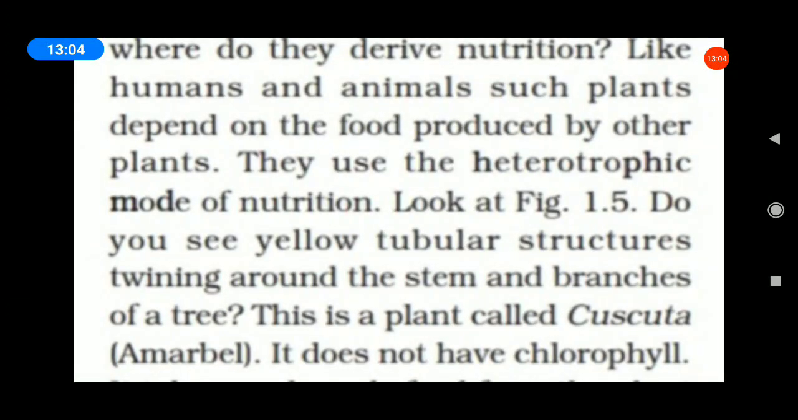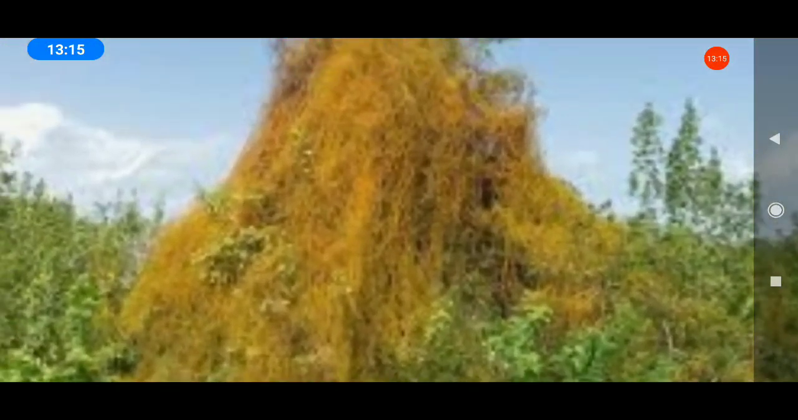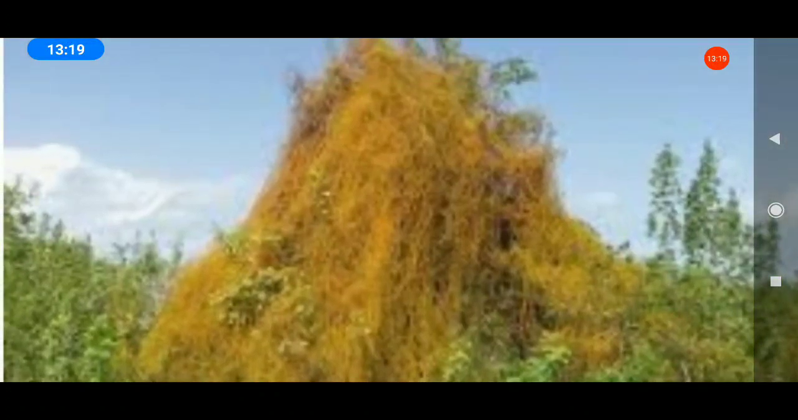All of you see your book page number 4. See picture 1.5. The yellow tubular structure is known as the cuscuta. It is a heterotrophic mode of nutrition. The example of this one is a host and parasite. Which one is the parasitic plant? Cuscuta is a parasitic plant. It depends on another plant, and that is the host plant.